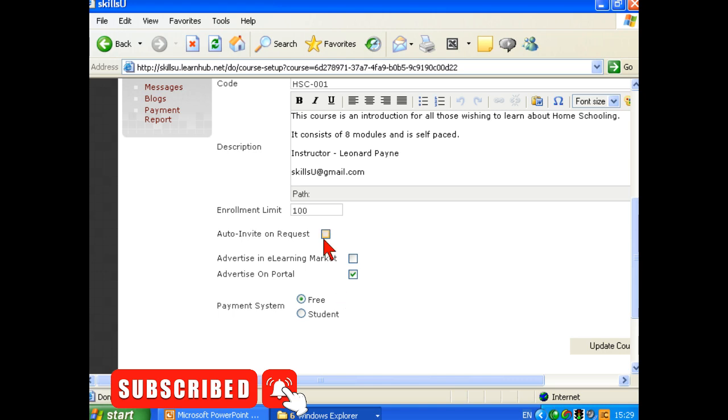Watch these as well. I'm also going to check off in advertising in the e-learning market, which is a wonderful bit of free advertising. And auto invite on request. Click that on as well. The way in which this system works is that the student or prospective student actually has to request an invitation from you to join.